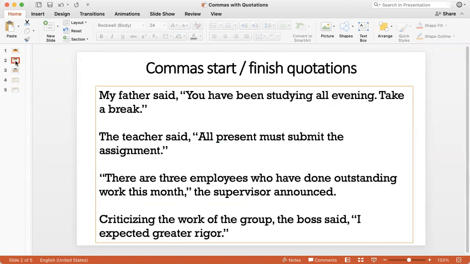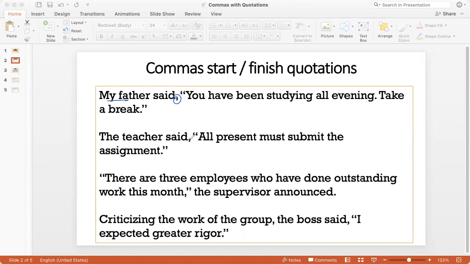So normally commas start and finish quotations. When you have a full quotation from someone, you start the quotation or finish it with a comma. For example, my father said, "You have been studying all evening, take a break." So this is what the father said. And because the son or the daughter is mentioning what the father said, there is a comma here. My father said, comma, "You have been studying all evening, take a break."